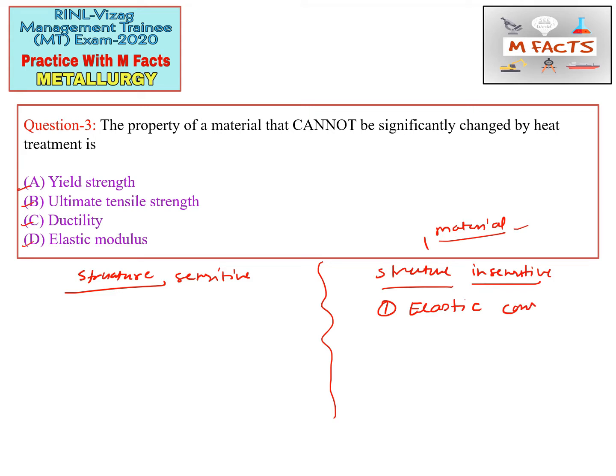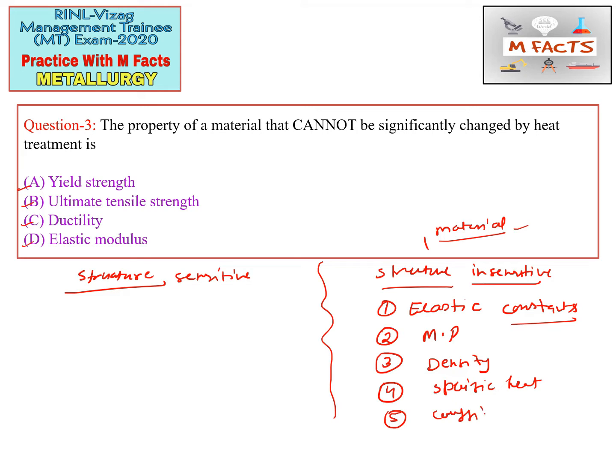In general these are elastic constants, meaning elastic modulus and also shear modulus, and melting point. These are all material properties, we cannot change them, and they do not depend on the structure of the material. Specific heat is also structure insensitive, and so is the coefficient of thermal expansion. There may be many others, but these are very important examples, which is why I have chosen them from the GATE literature book.